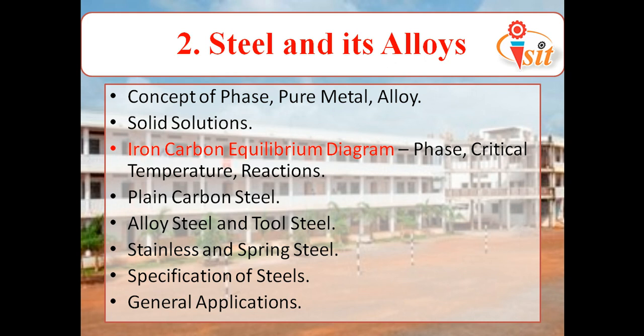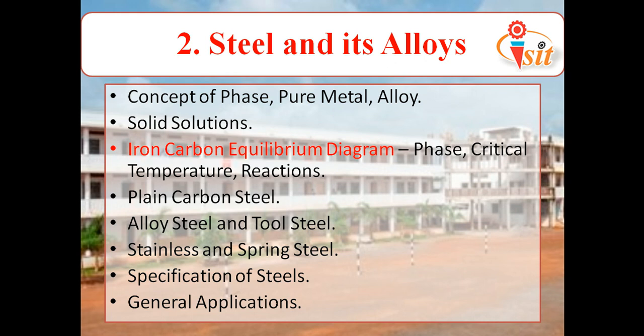This is again classified into 3 types: low carbon steel, medium carbon steel and high carbon steel. Low carbon steel has a carbon percentage from 0 to 0.3%. Medium carbon steel has carbon from 0.3 to 0.6%, and high carbon steel has carbon from 0.6 to 1.5%.